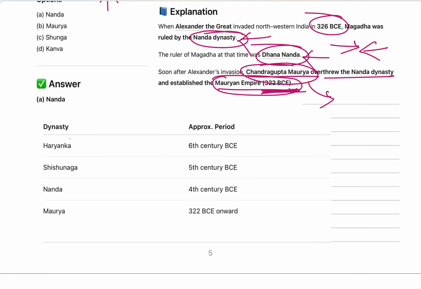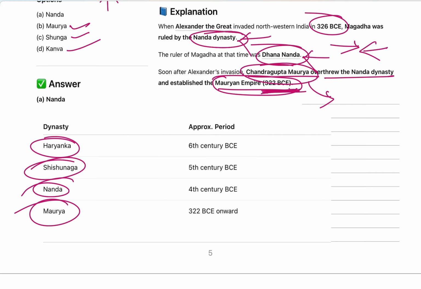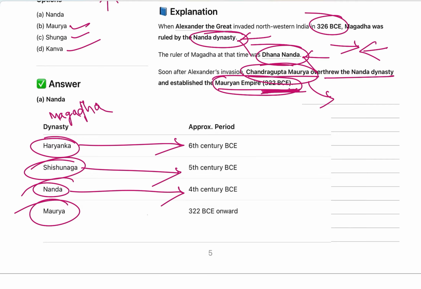If you see the other options, that is Mauryan, Sunga, Kanva, then Haryanka, Shishunaga, Nanda and Maurya dynasty. These are the four dynasties which ruled Magadha in different periods. The Haryanka dynasty ruled during the 6th century BCE, Shishunaga in the 5th century BCE, and Nanda in the 4th century BCE.